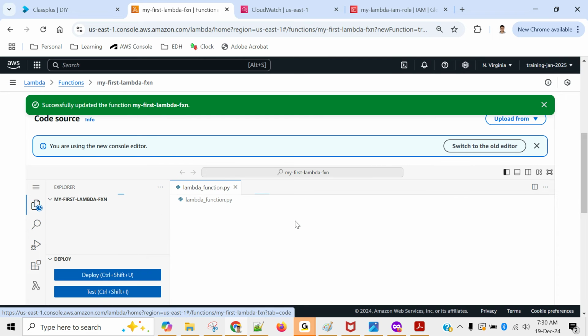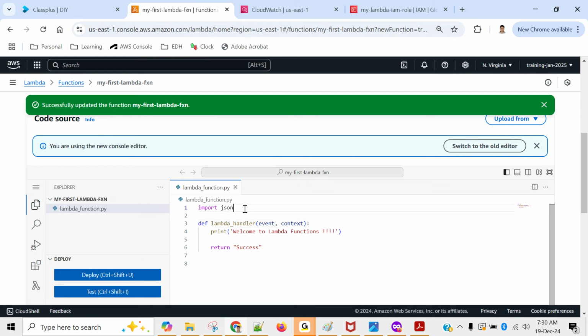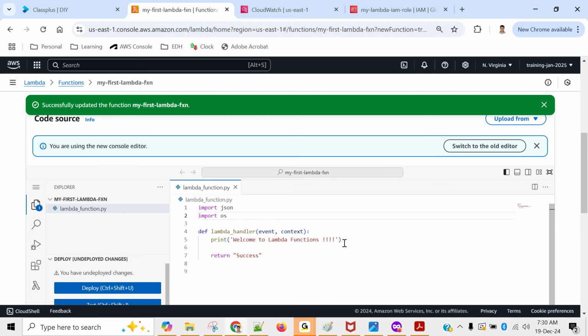So in order to read the environment variable, you need to import one Python package. The package name is OS. So you do import OS, and then let's print it. Print os.environ, square brackets, and put that variable name. What did we put? We put REDSHIFT_URL. What it will do is fetch from the environment variable and print it here.